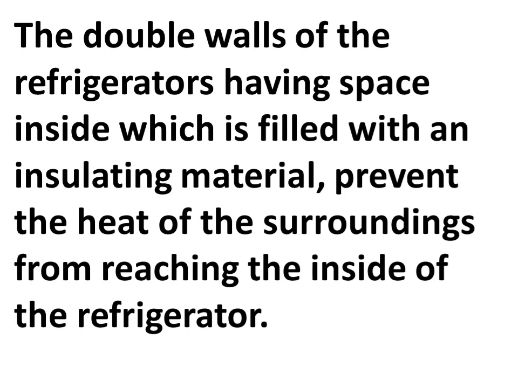So all these are actually providing the sufficient heat to be inside, for example, in the jute bag. But when we talk about the refrigerator, the double walls having space inside which is filled with an insulating material prevent the heat of the surroundings from reaching the inside of the refrigerator. You must have seen this double wall in your refrigerator also. Okay. So it does not allow the heat from outside to go inside the refrigerator.